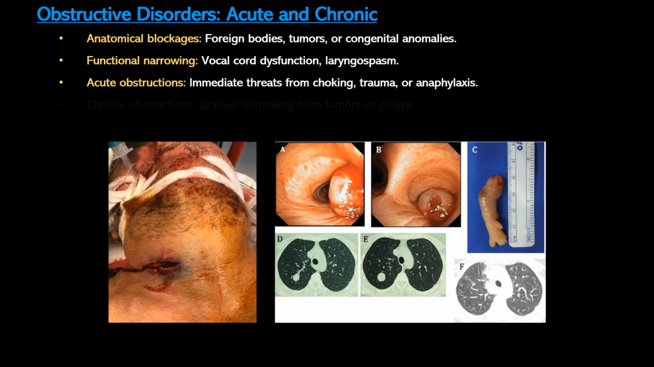Some common causes include choking on foreign bodies, severe allergic reactions leading to laryngeal edema, or trauma that compromises the airway. Chronic obstructions, such as those caused by slowly growing tumors or polyps, develop over time. Symptoms may be mild initially, but often can become worse, leading to respiratory compromise and additional complications if left untreated. Recognizing whether an obstruction is acute or chronic guides both the urgency and type of intervention needed to restore effective airflow.